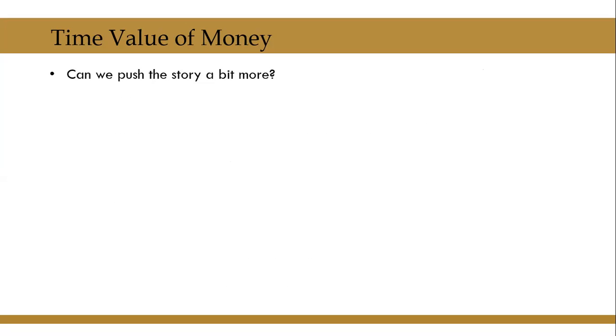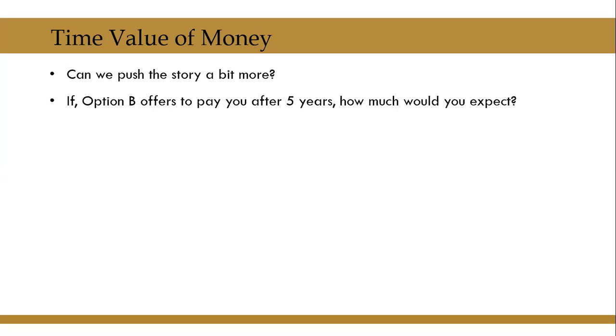Can we push the story a bit more? I'm going to extend the story a little more so that we try to understand the concept a little more deep in nature. If option B offers to pay you after 5 years, not after 2 years, now it says either you receive 1000 today or you receive an amount after 5 years. How much would you expect now? What would be your expectation?